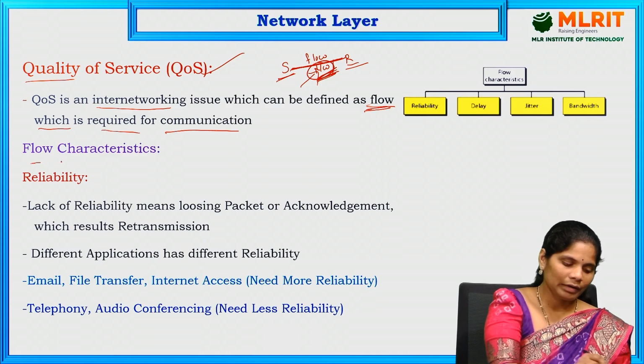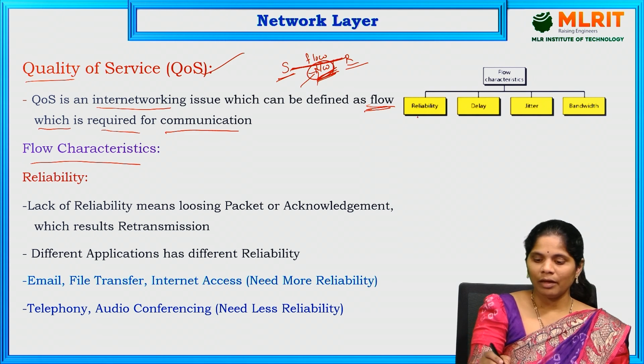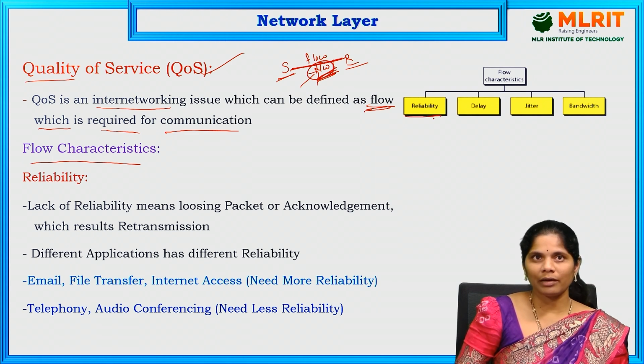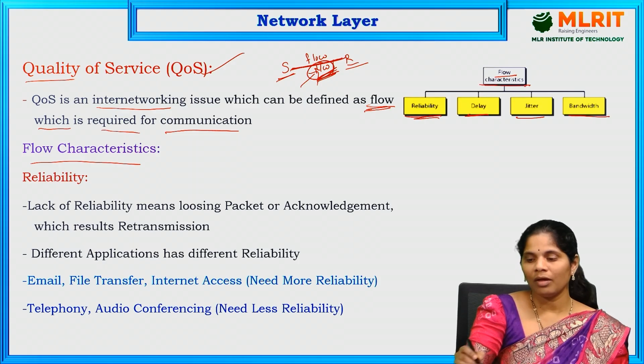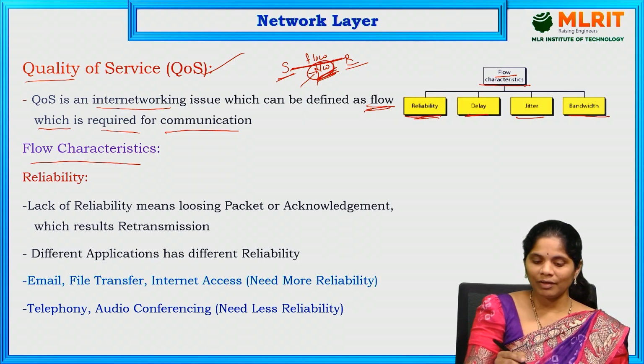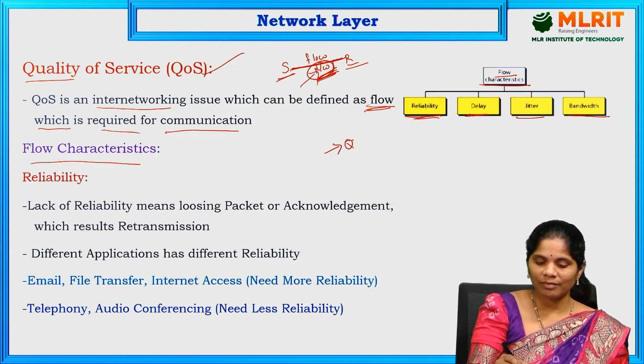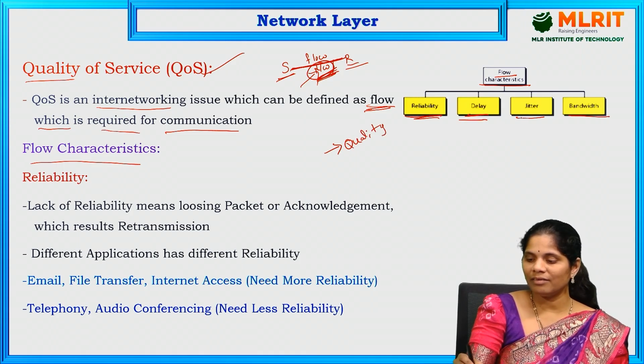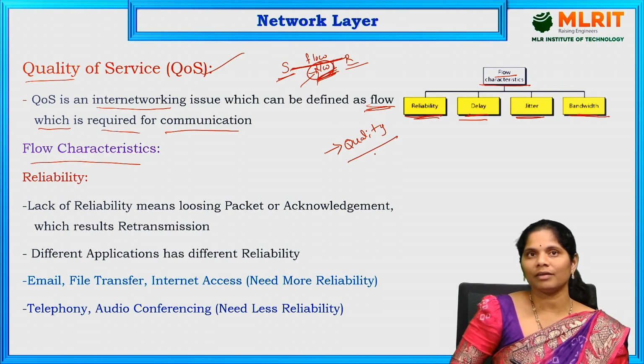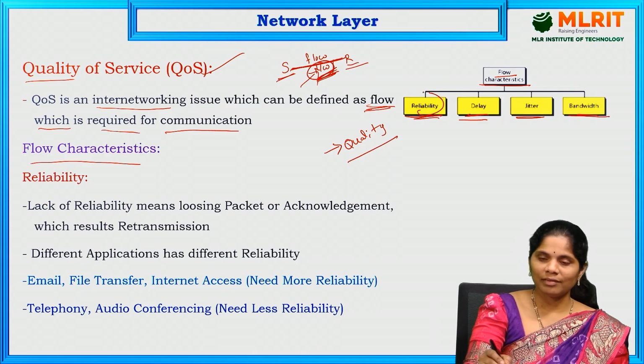What are the flow characteristics? What are the main flow characteristics for providing a quality network? First, we have to check the reliability. And next, we have to check the delay also. And next, jitter and bandwidth. These are the flow characteristics of a particular network. Whenever we say that a particular network is a quality network, we should know about its reliability, delay, jitter and bandwidth. That is the quality of service. These are the characteristics. First, let us see what reliability is.